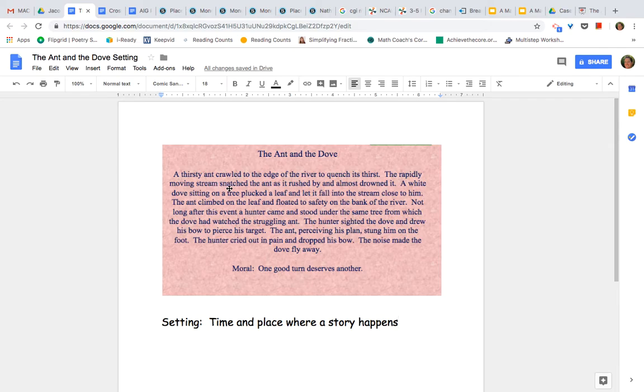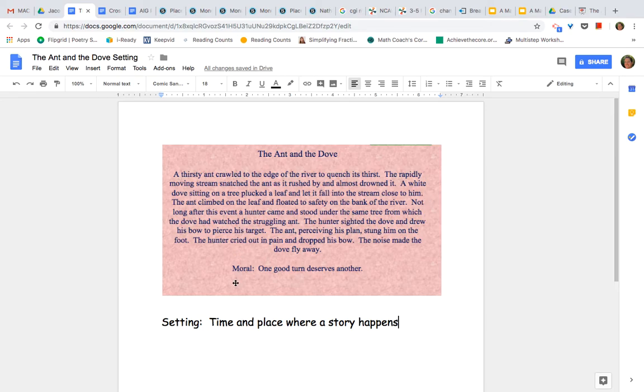So the rapidly moving stream snatched the ant as it rushed by and almost drowned it. A white dove sitting on a tree plucked a leaf and let it fall into the stream close to him. So in this next sentence, the clues of the setting are that there's a tree. The tree had a leaf that could be plucked. And then again, there's mention of that stream. So once again, there are clues that this takes place out in nature.